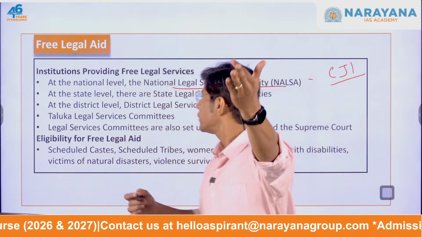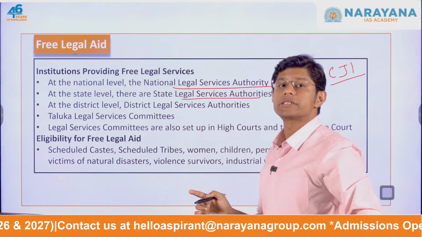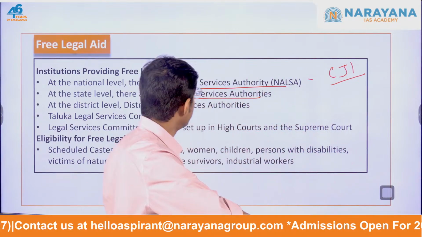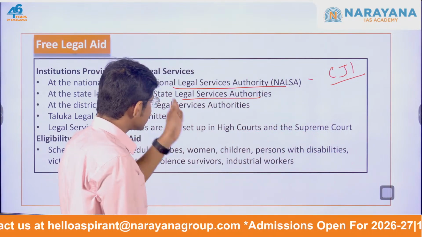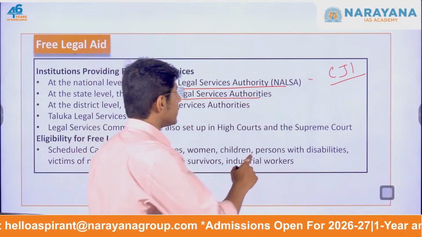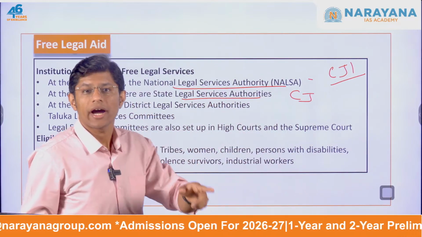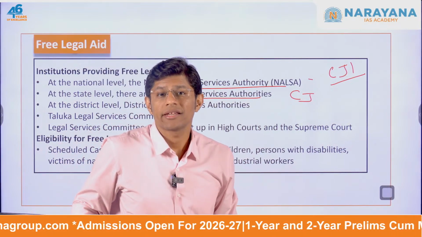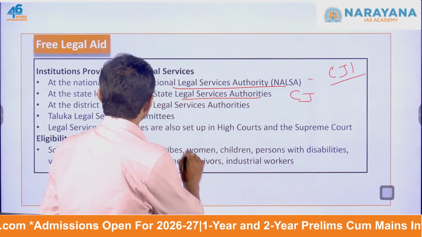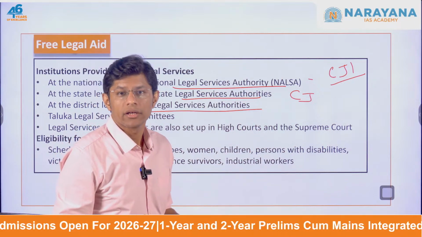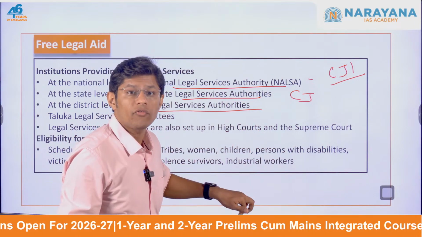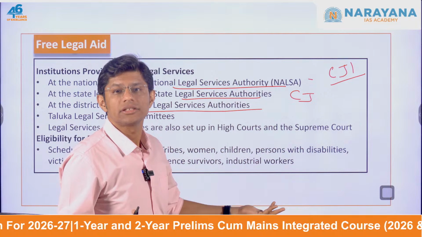At the state level, we have the State Legal Services Authority. Again here, this state level authority is headed by the Chief Justice of that respective High Court. And then at the district level, we have the District Level Service Authority. This is under the leadership of who? District Judge.